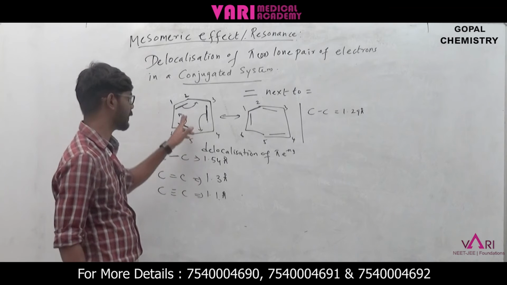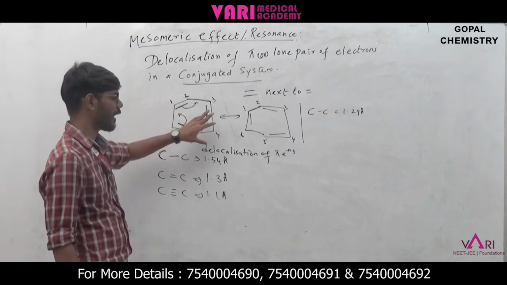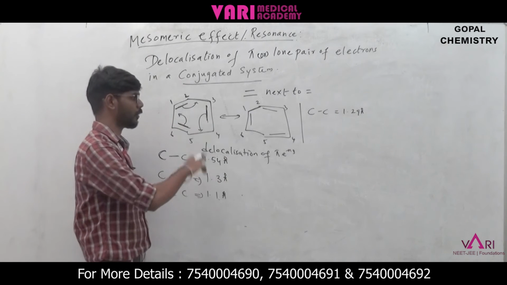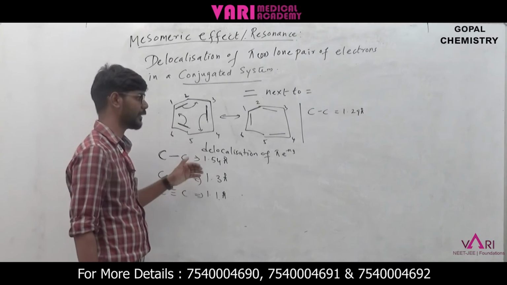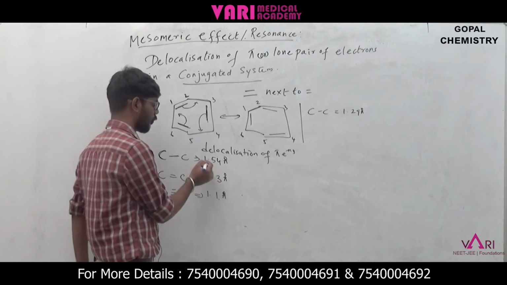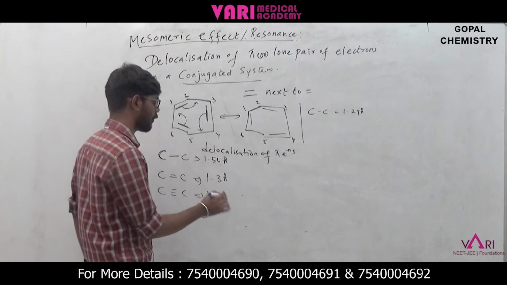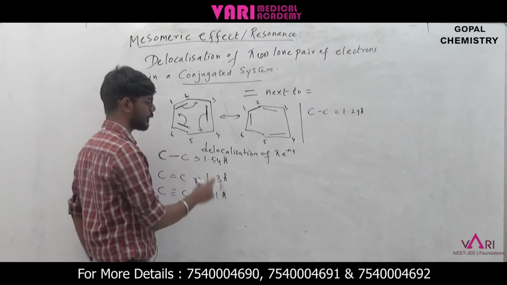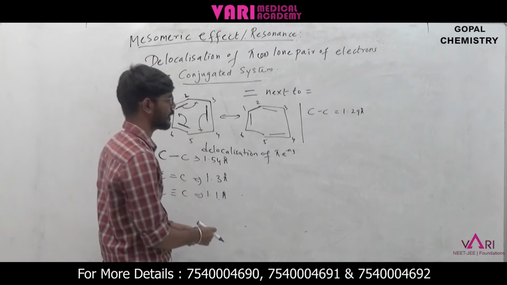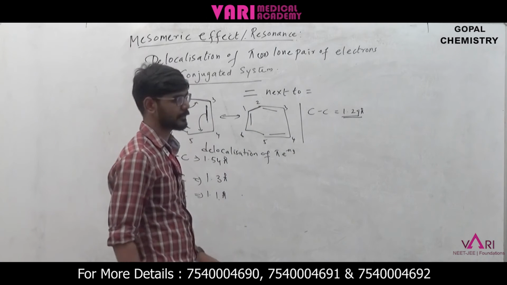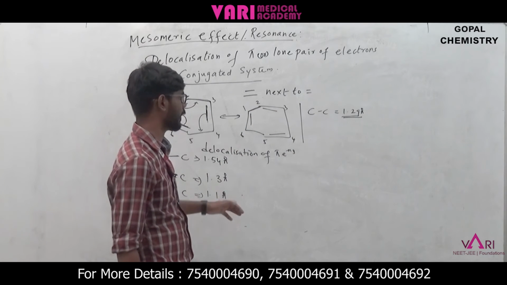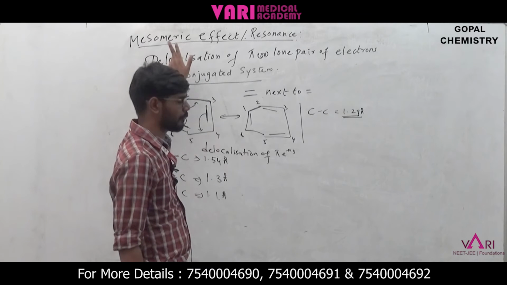The three double bonds oscillate from one carbon to another, so the bond length is reduced. 1.54 is nowhere here, 1.3 is also not, so it has 1.29. This bond length reduction is explained by resonance or the mesomeric effect.